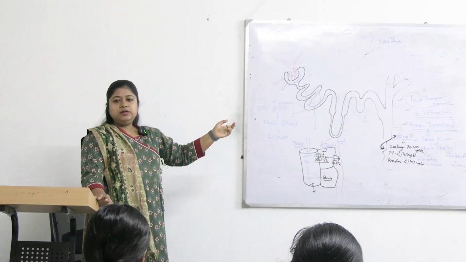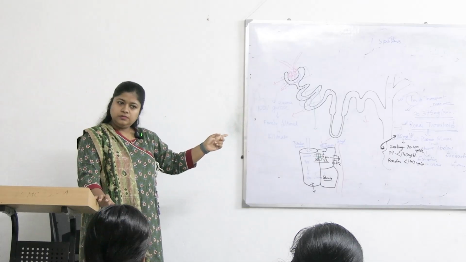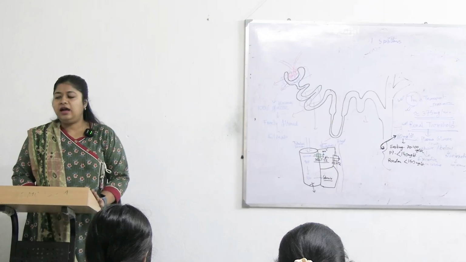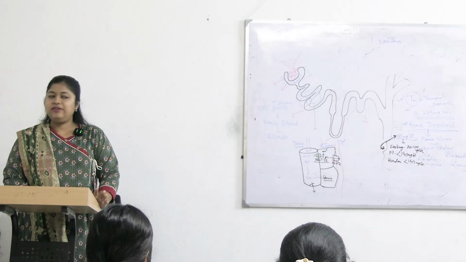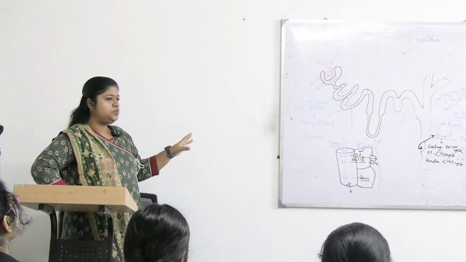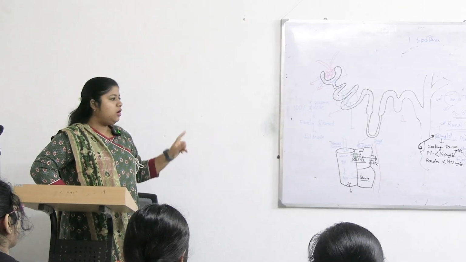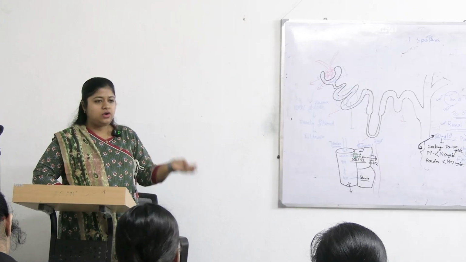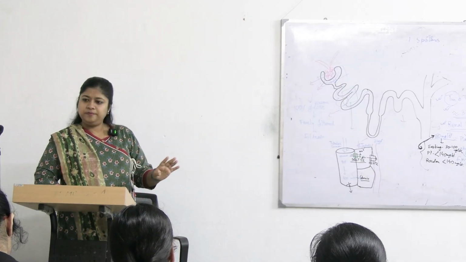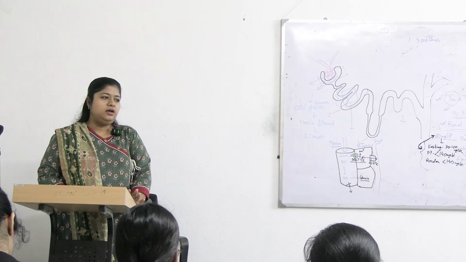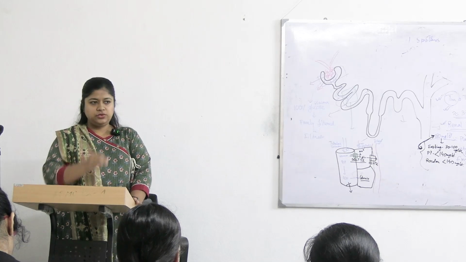Although the plasma glucose is normal. So what are the causes? Fanconi syndrome. What happens in Fanconi syndrome? Overall PCT transports are deranged, not only for glucose but for amino acids, for bicarbonates, for phosphates, everything. Okay. So number one is Fanconi syndrome in normoglycemic glycosuria.